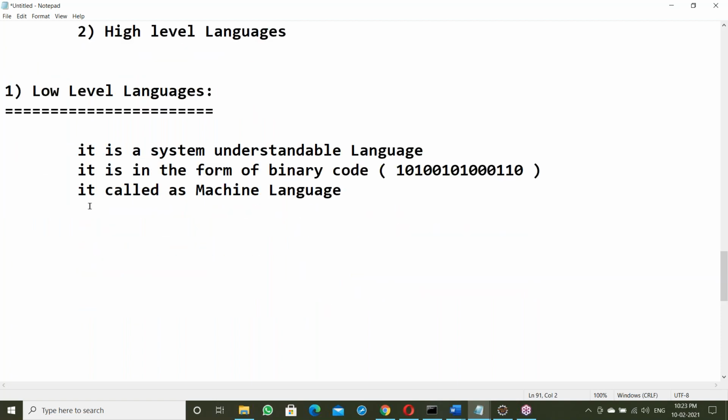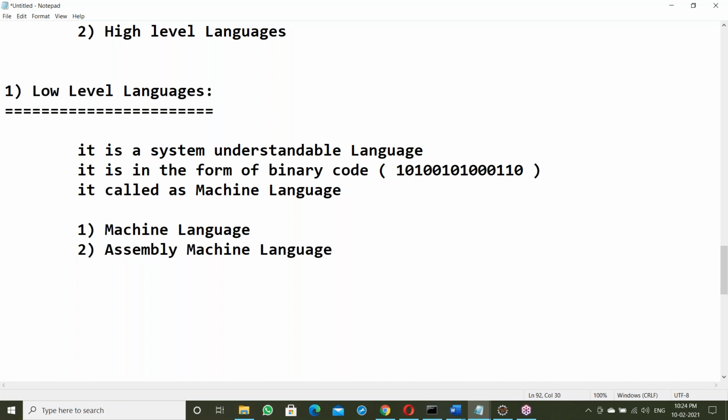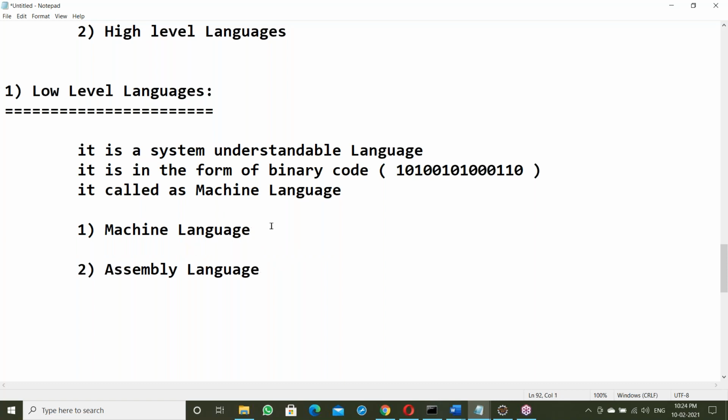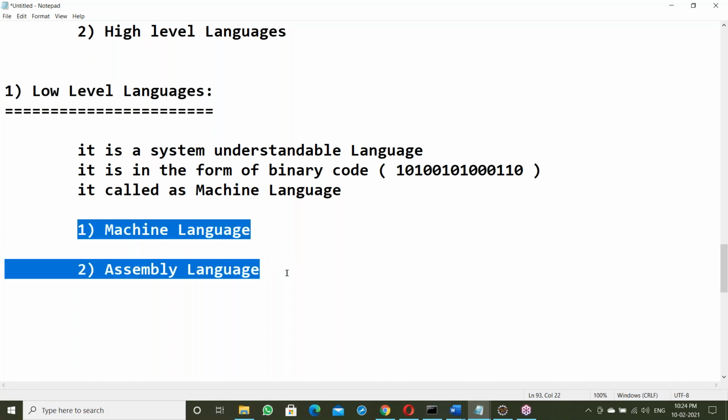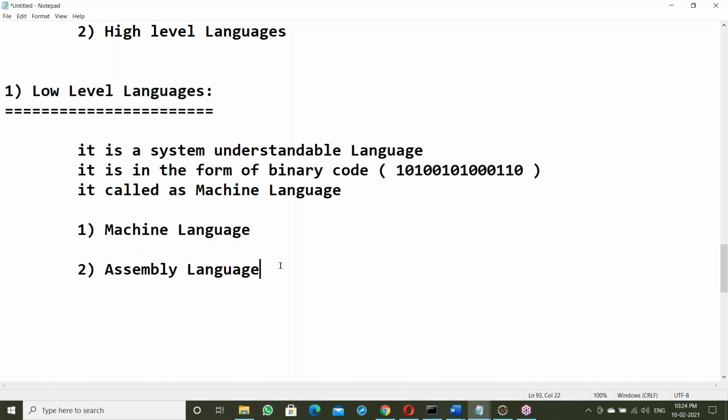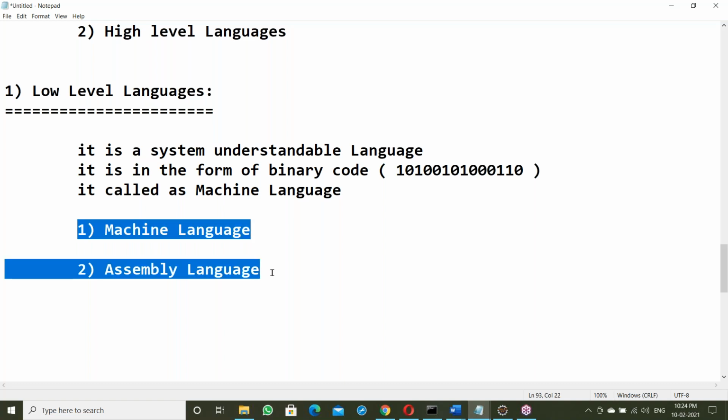So low level language is machine language. The first one is machine language, and the second one is assembly language. These two are system understandable languages, called low level languages. The system internally uses these two languages. We are not going to work with these; this is not our part.